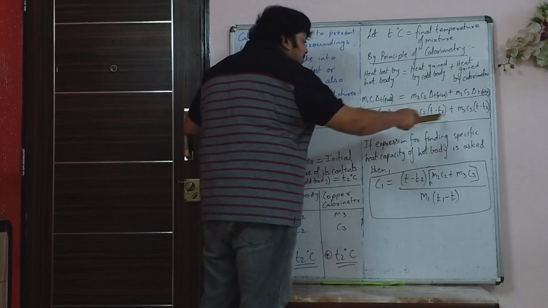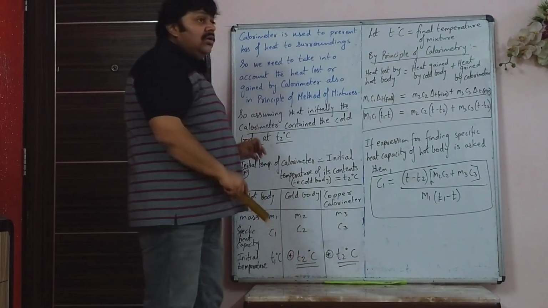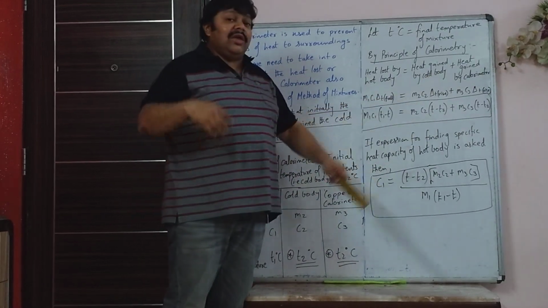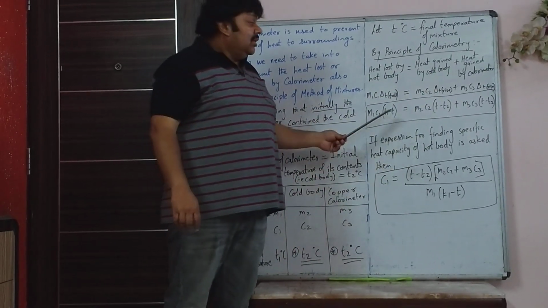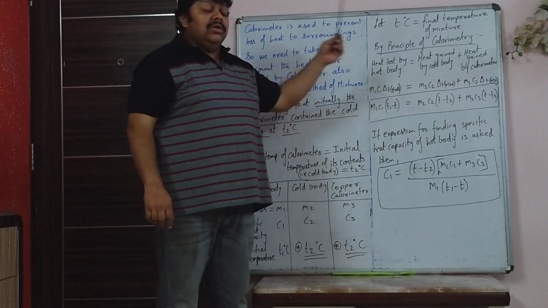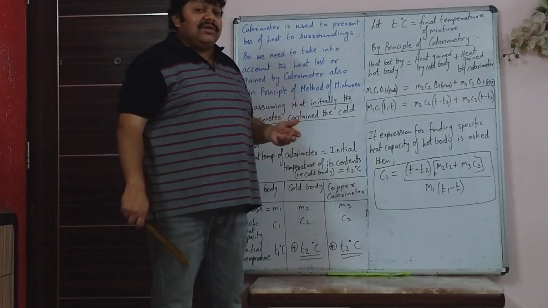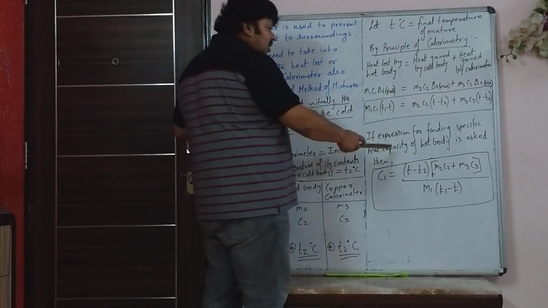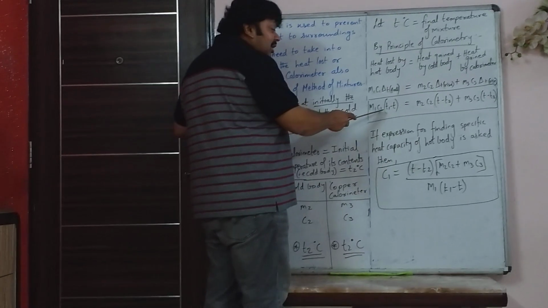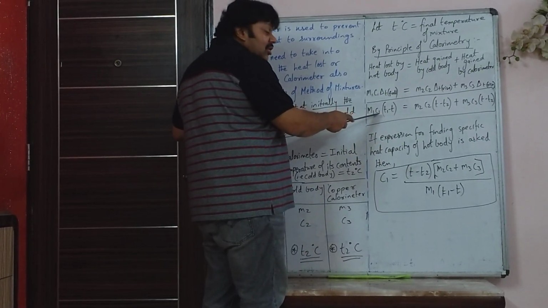So this expression you have to write when the calorimeter is also taken into account, and when you do sums in which the calorimeter's details are given, you have to take this expression; you can't ignore the calorimeter. The previous expression was for when no mention of a calorimeter or vessel is given. Sometimes they ask you to write the expression for C1, that is, the specific heat capacity of the hot body.